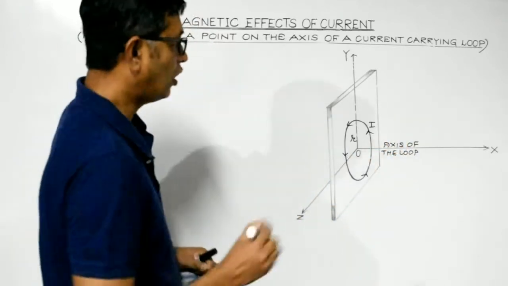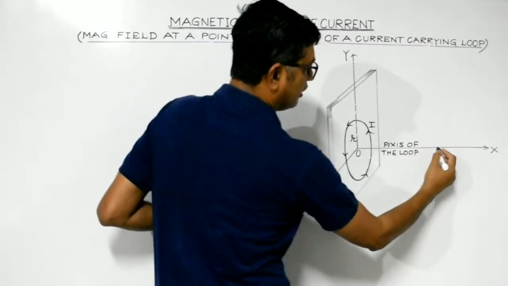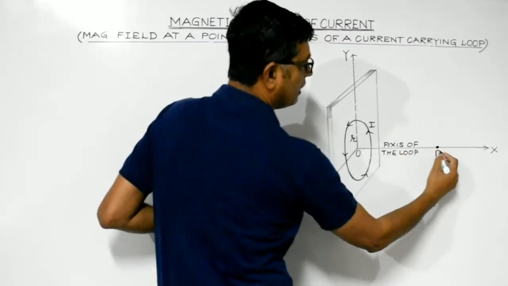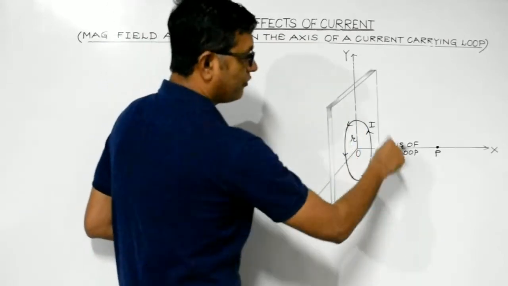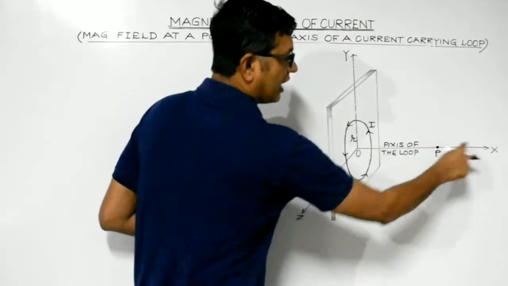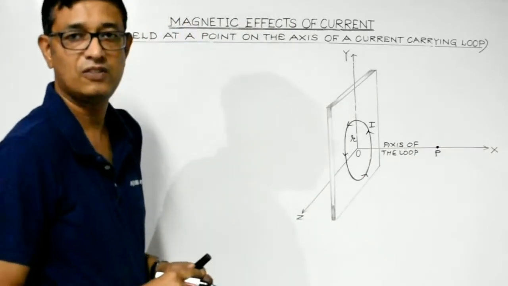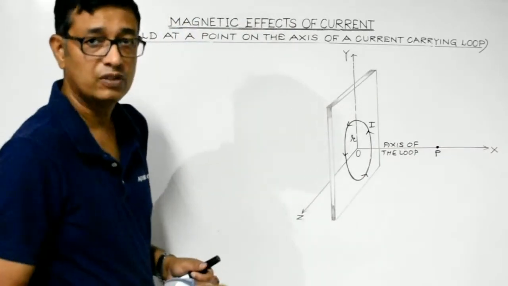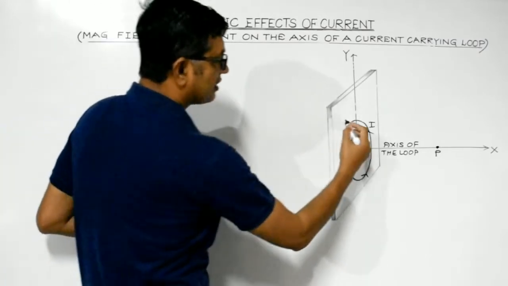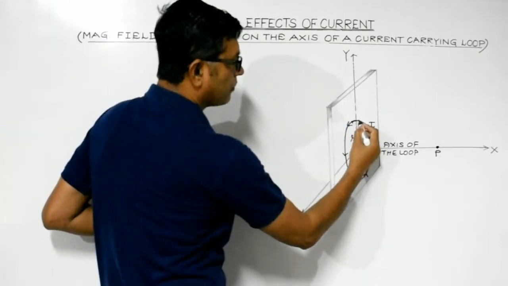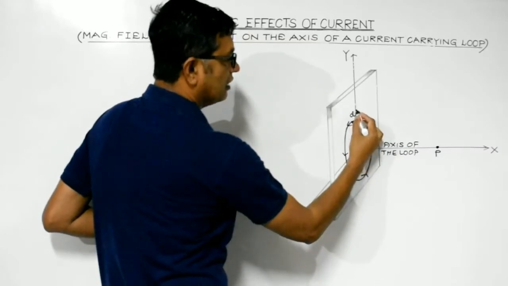Right? So our objective is, this is any observation point, suppose this is point P. Our main intention is to find an expression for the magnetic field at point P, which is on the axis of this current carrying loop. For that, we have to make use of Biot-Savart law. So here, let's consider a small elementary portion. Let us consider this to be dl.